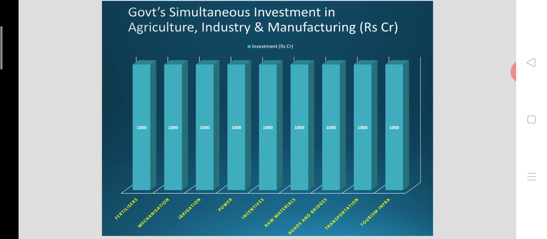So if 9,000 is with the government and there are 9 major sectors, then investment should be made in equal value. That means 9,000 divided by 9 is 100. So 100 crores of rupees should be invested in each sector. This is a kind of balanced growth strategy.